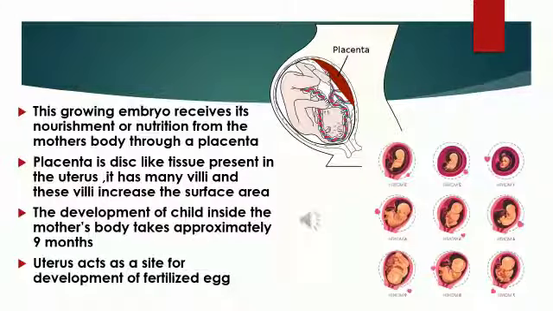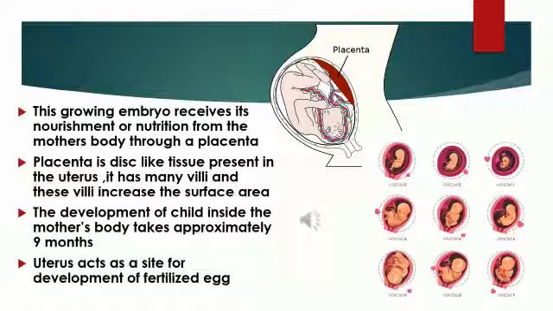What happens as this embryo keeps on growing? The growing embryo receives its nourishment from the mother's body through the placenta. In the picture you can see where exactly the placenta is present, and it helps in providing nutrition and nourishment to the embryo. The placenta is a disc-like tissue present in the uterus.